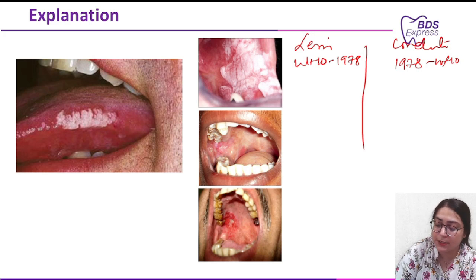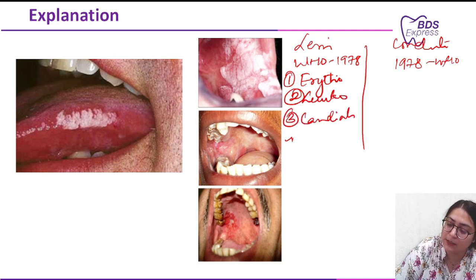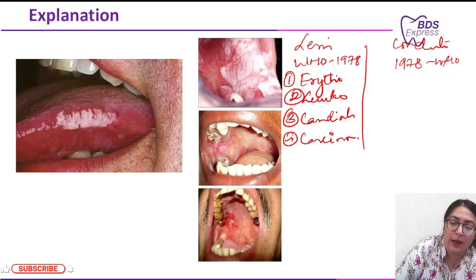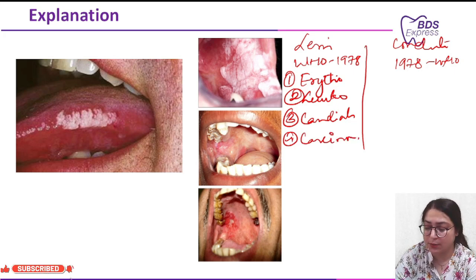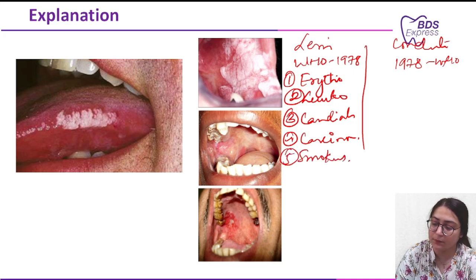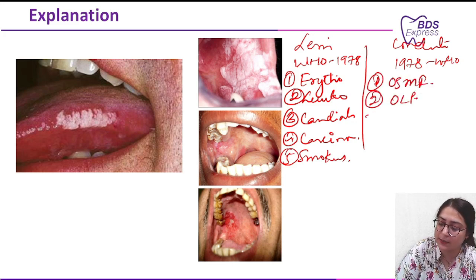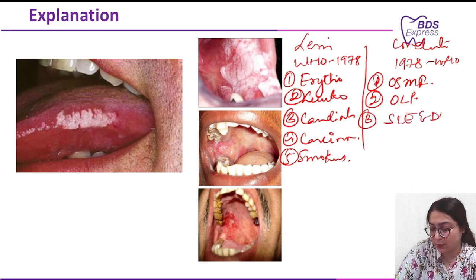Now, lesions cover erythroplakia, leukoplakia, candidiasis, then carcinoma in situ. And even leukokeratosis nicotiana, that is smoker's palate, is the fifth. Then in conditions, we have OSMF. Then second is OLP, oral lichen planus. Then we have SLE and DLE, lupus erythematosus. And then we have syphilis.